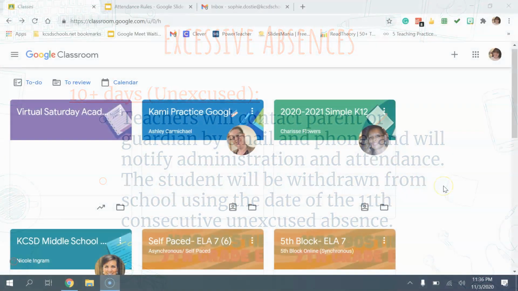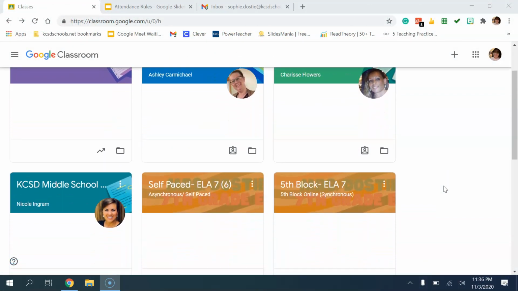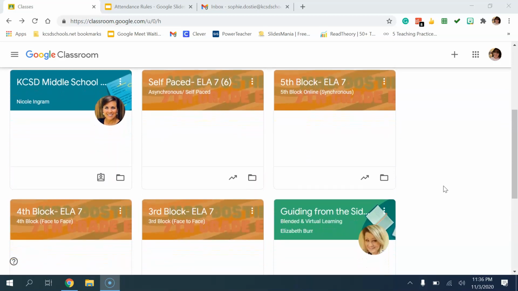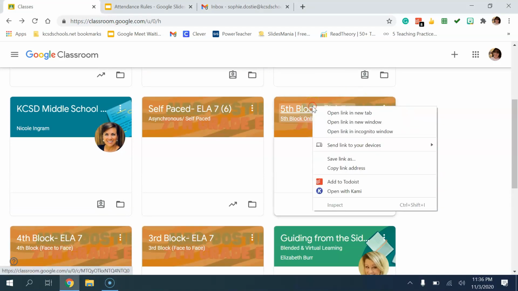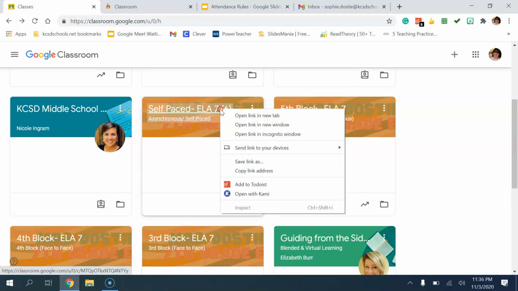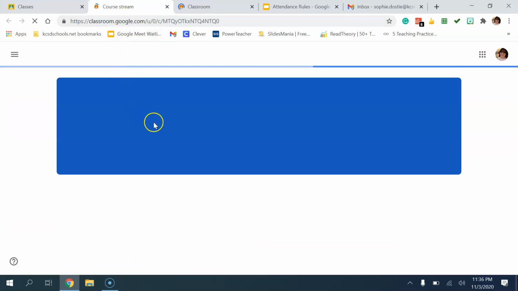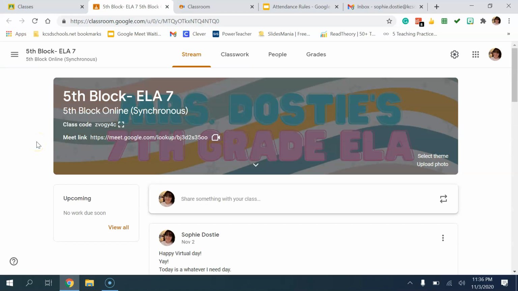So this might look a little familiar. This is how your student's Google Classroom should look. They should have multiple classrooms. Now I just wanted to show you an example of what it'll possibly look like. So if your child is an option 2 or synchronous child, let me open up my synchronous block here. This is how our Google Classroom looks, and this is just an example. Every teacher's might be just a little different, but they should be approximately the same.